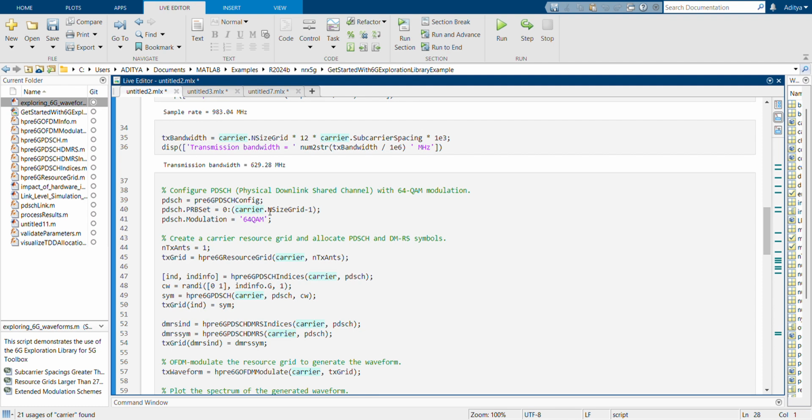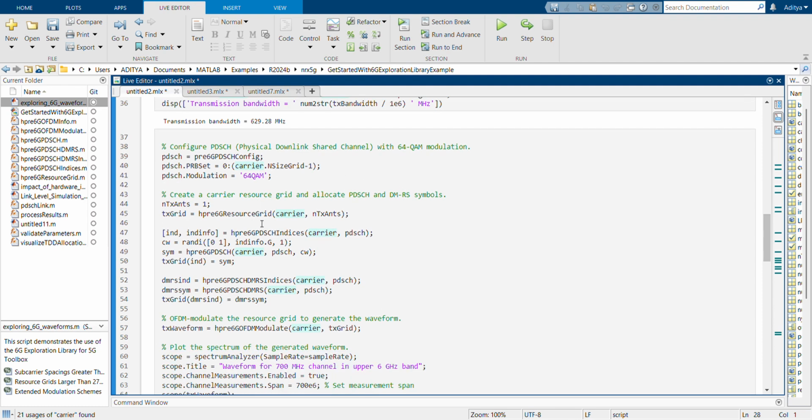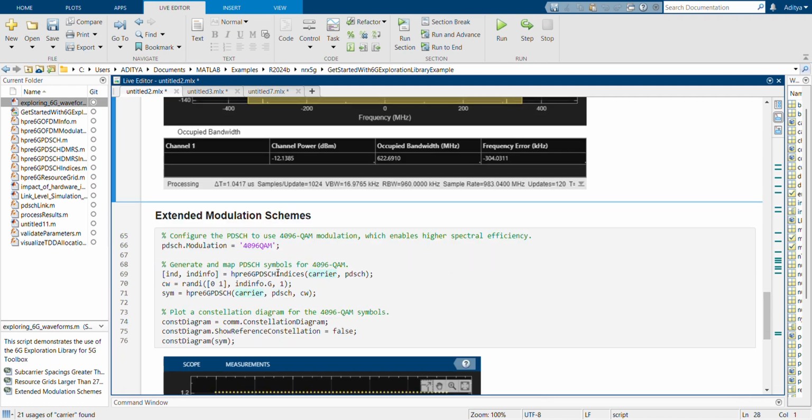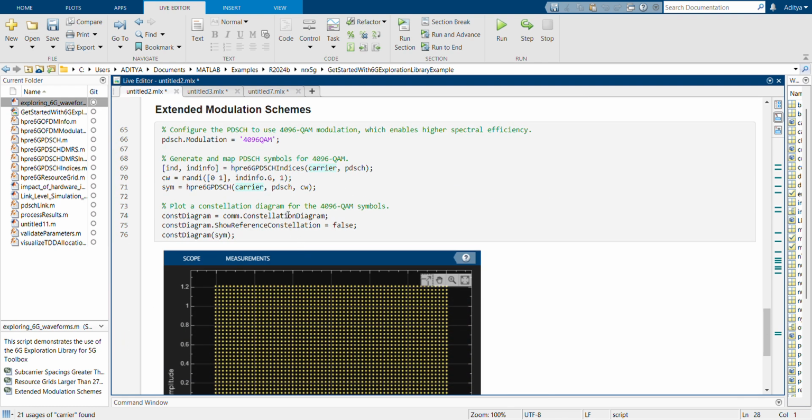And for PDSCH with 64 QAM modulation, we got a graph like this, which was analyzed for a waveform for a 700 MHz channel in the upper 6 GHz band. And for some extended modulation schemes, we got the constellation diagram for the 4096 QAM symbols.